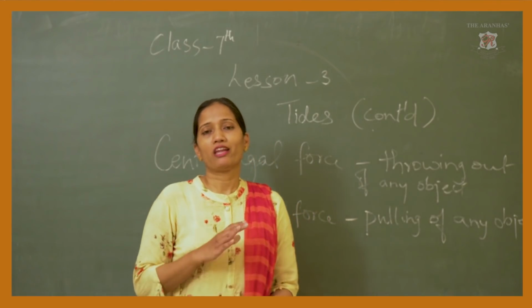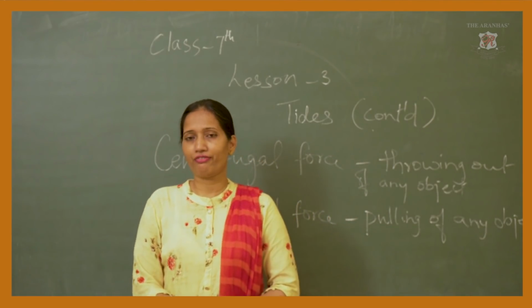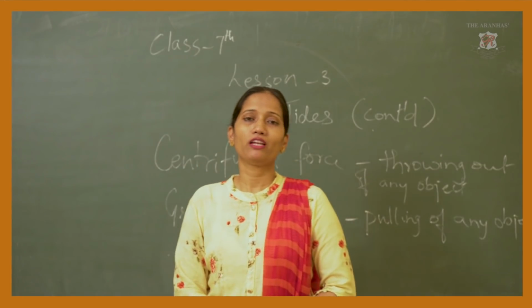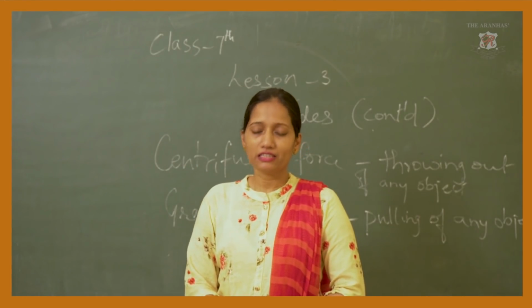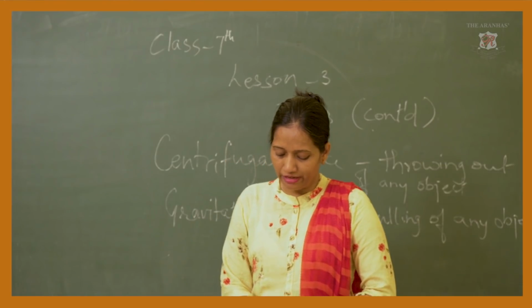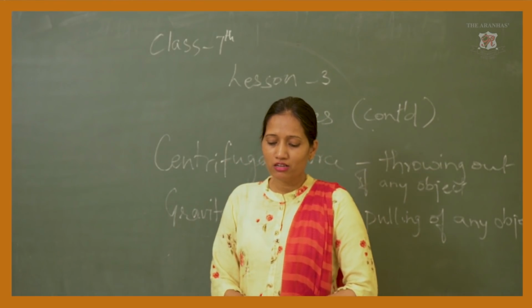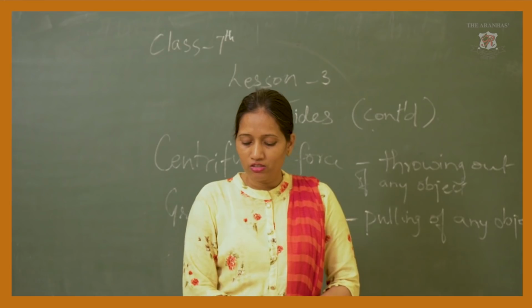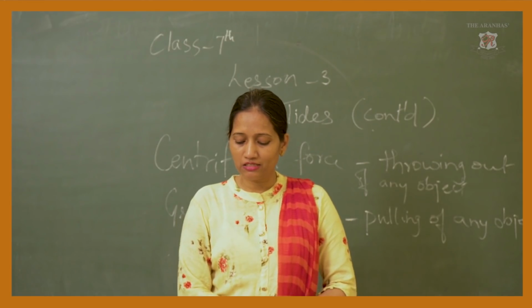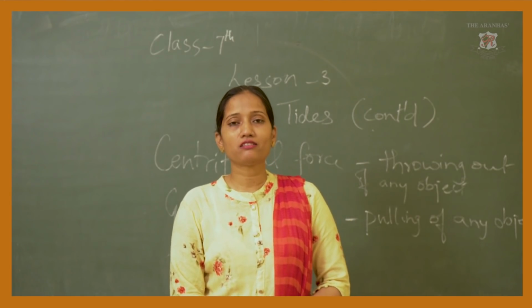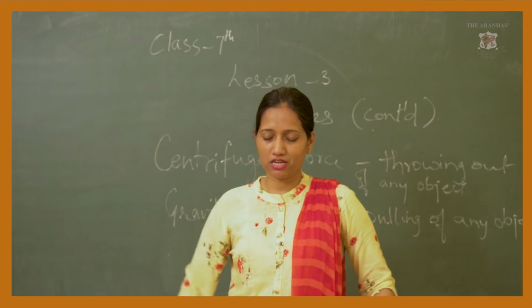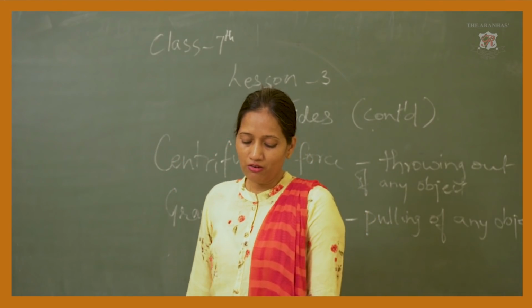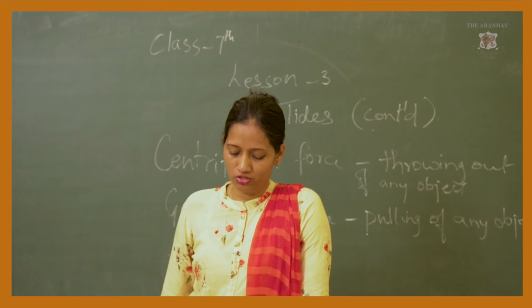Now we know that tide occurs definitely, because if it is occurring after every 12 hours 25 minutes, that means it is occurring every day. But when is it highest? The highest level of the high tide is on full moon day and new moon day.